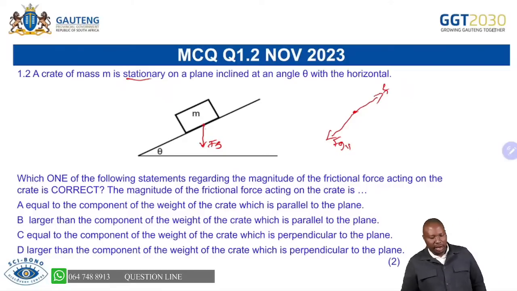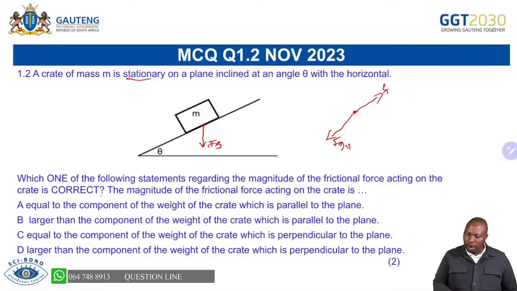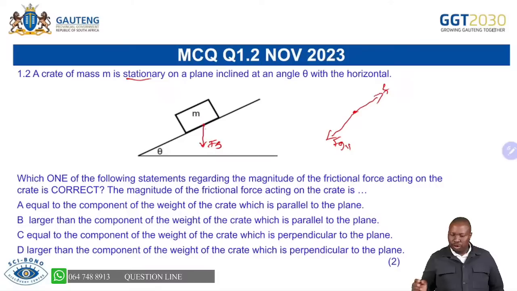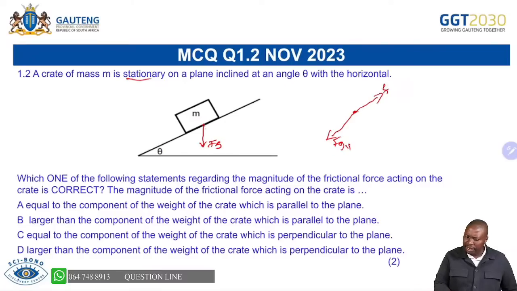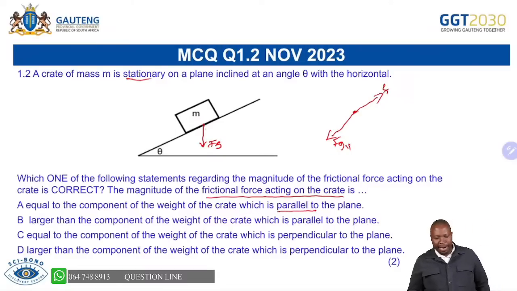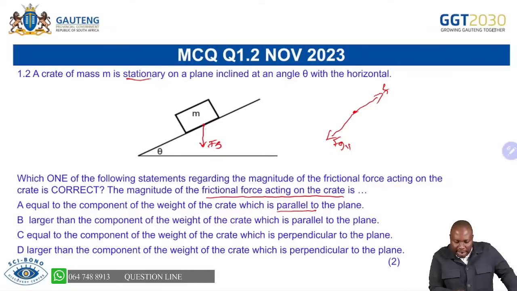Which one of the following statements regarding the magnitude of the frictional force acting on the crate is correct? The magnitude of the frictional force is equal to the component of the weight of the crate which is parallel to the plane, or is larger than the component of weight which is parallel to the plane.